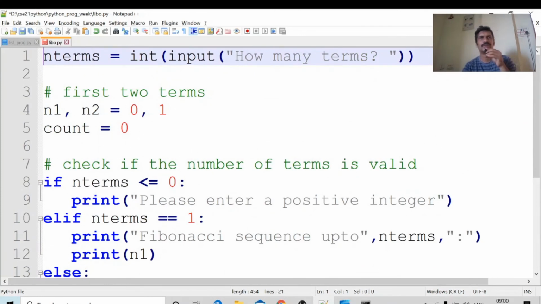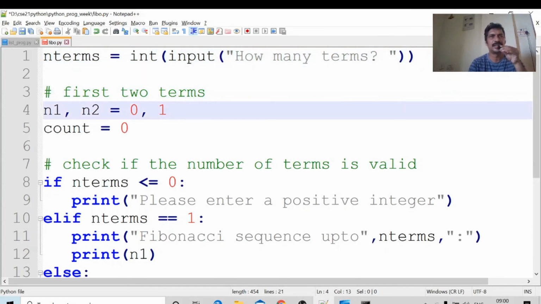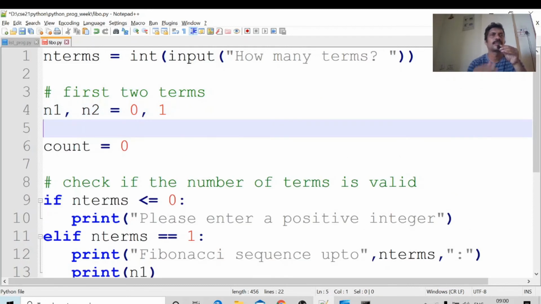Okay, n terms: how many terms do you want in the Fibonacci series? n1 equal to... this is the single line. Python always encourages single line statements. n1, n2: n1 equal to 0, n2 equal to 1. Or in a single line it is also possible: n1, n2 equal to 0, 1.